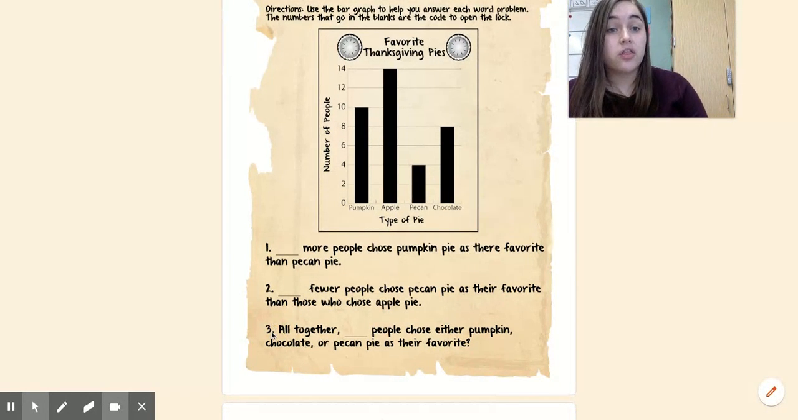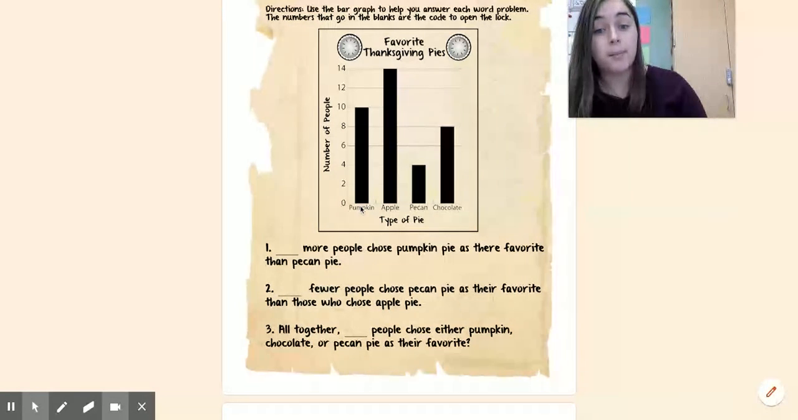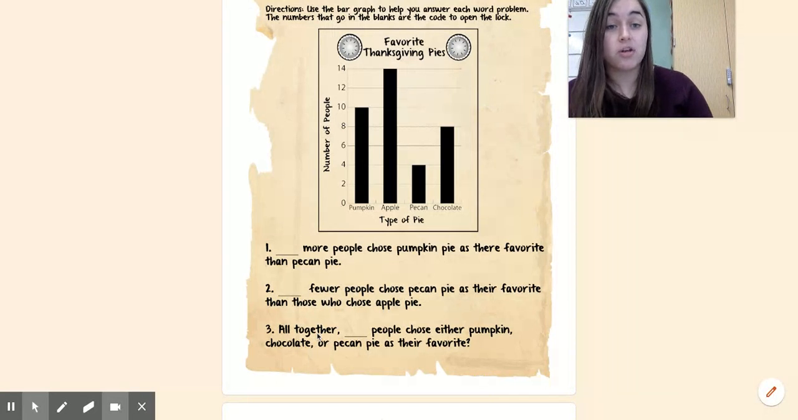Let's look at 3 to get our third answer. Altogether, blank people chose either pumpkin, chocolate, or pecan as their favorite. So to find that out, we need to add up the amount of people that liked pumpkin, chocolate, and pecan the best. We only need to add up those 3. They are not asking how many people liked all 4. They are asking how many people total liked pumpkin, pecan, and chocolate. When you solve that, you will have found the third number in the combination.